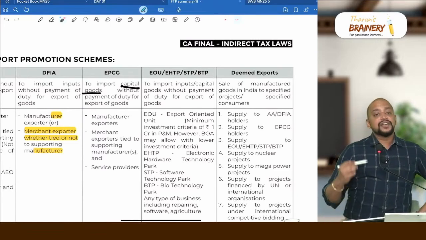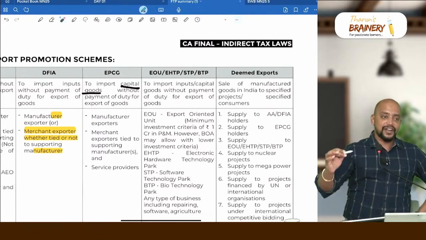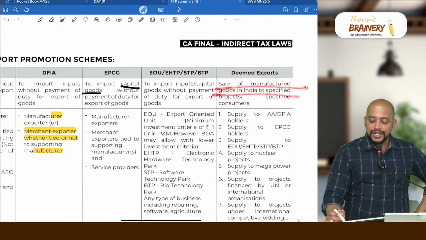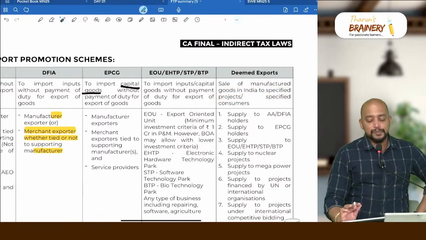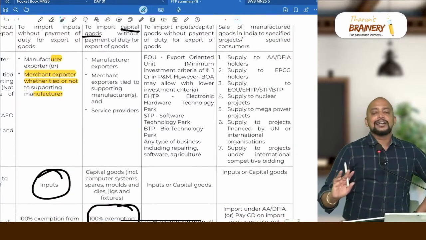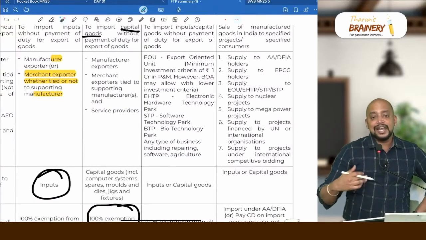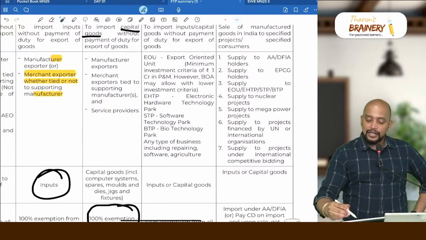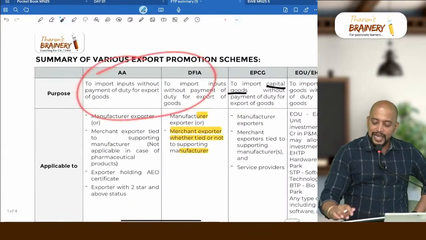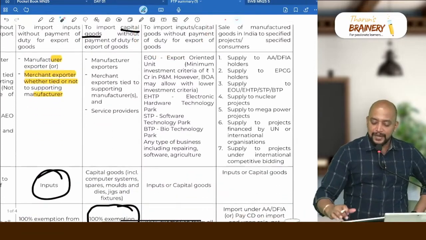Deemed exports means we are not making export, but we are making sale to some notified people, that is considered as deemed exports. Sale of manufactured goods in India to specified project or specified consumers. What are those? Remember first three: sale to AA, sale to EPCG, sale to EOU, okay. Sale to AA DFIA, sale to EPCG, sale to EOU, that same.